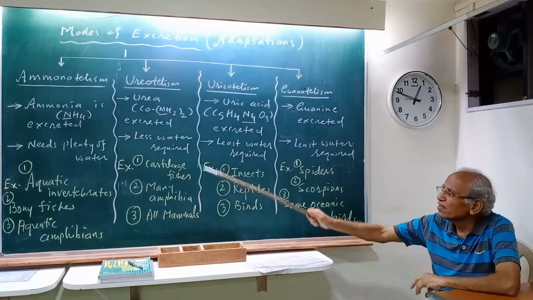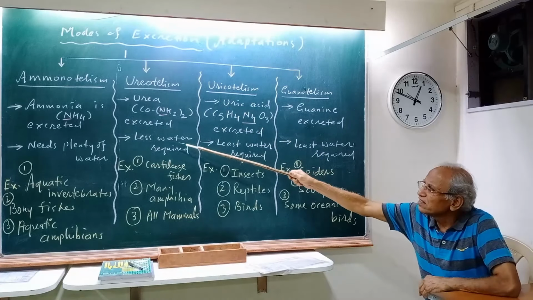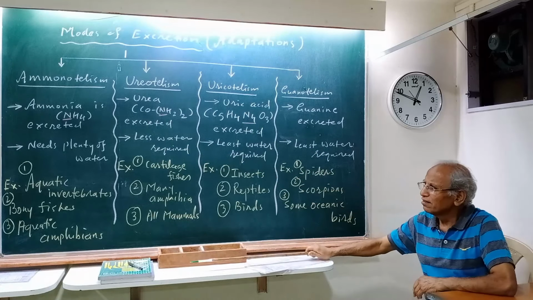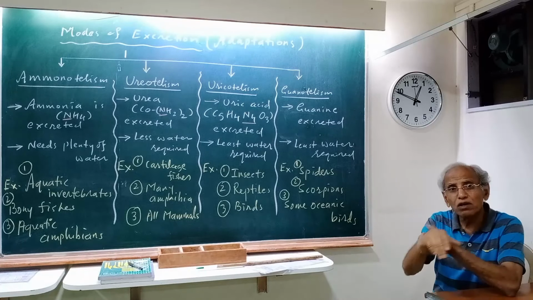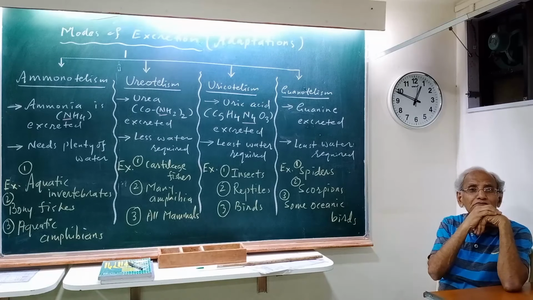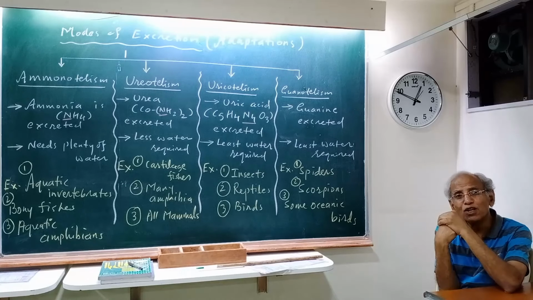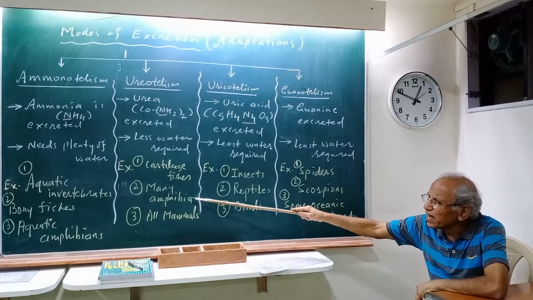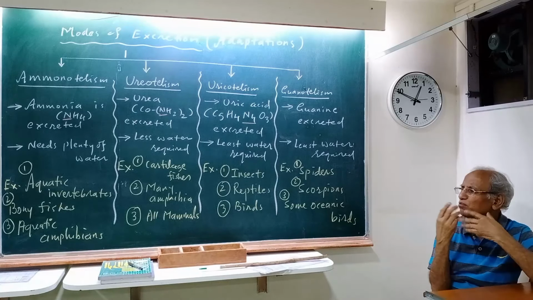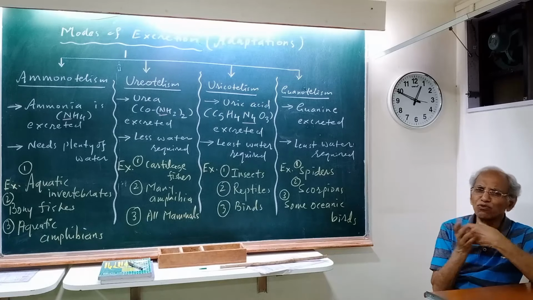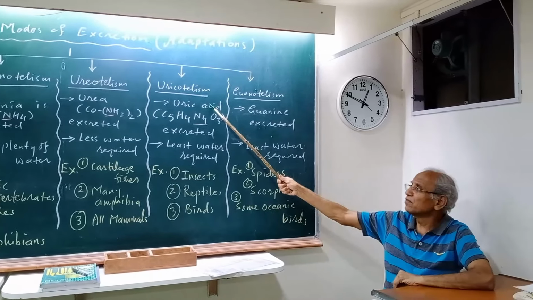Coming to ureotelism. Compared to ammonia excretion, urea excretion requires less water. To be specific, 1 gram of ammonia requires 500 ml of water, and 1 gram of urea will require 50 ml of water. Less water is needed. So naturally these animals, many amphibians and mammals, have water but less of it. See, we drink water. And most of the mammals have just enough water. So we have ureotelism. But most interesting is uricotelism.